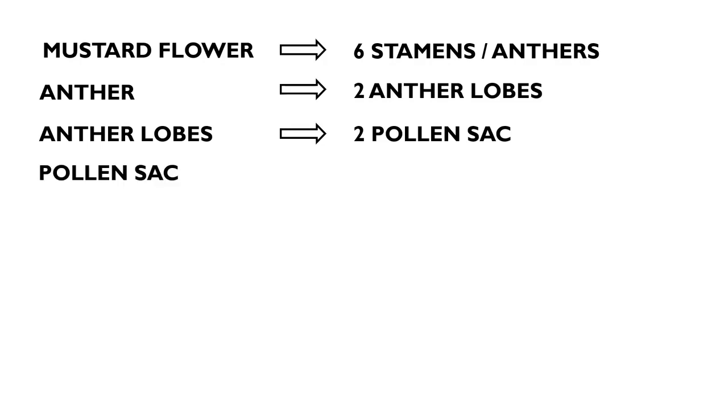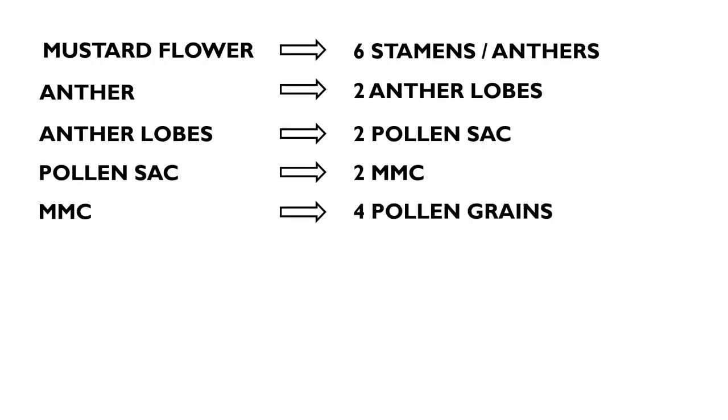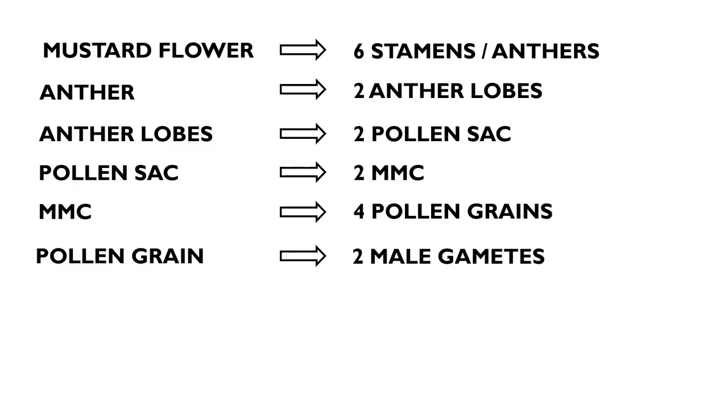Each pollen sac consists of 2 microspore mother cells. Each microspore mother cell produces 4 pollen grains. Each pollen grain produces 2 male gametes.